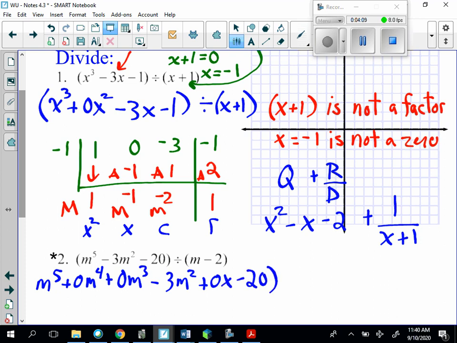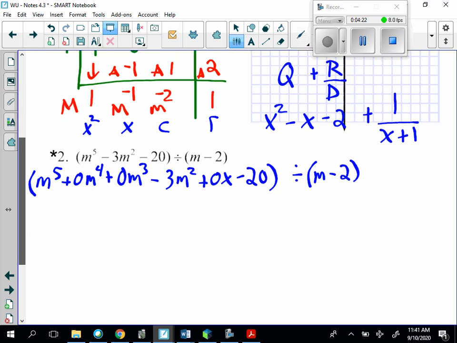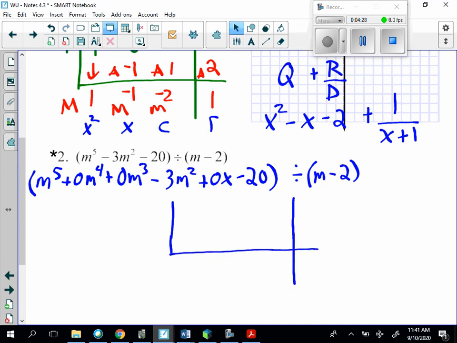So all of that is divided by m minus 2. So rewriting your expression first to make sure all the positions have a placeholder, even if it's 0, is very important.